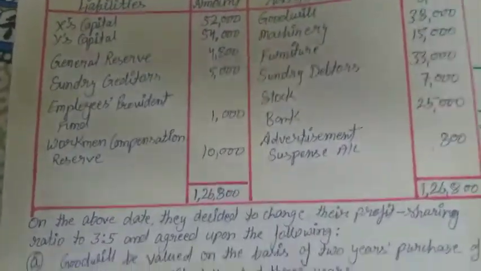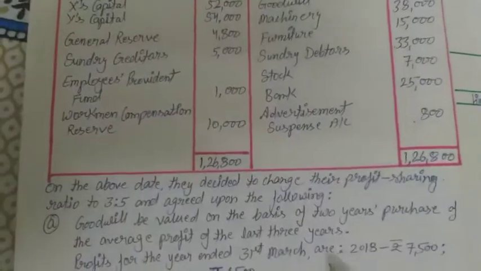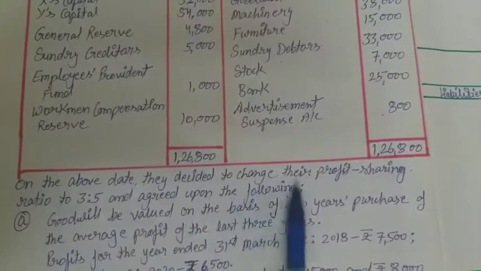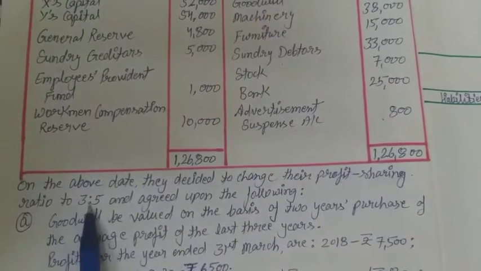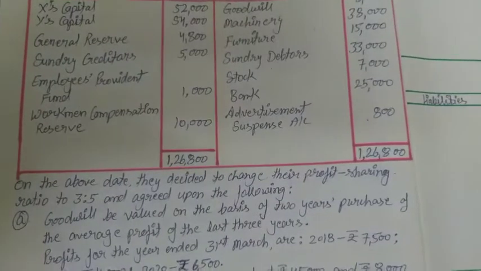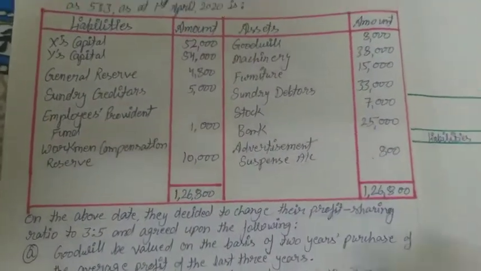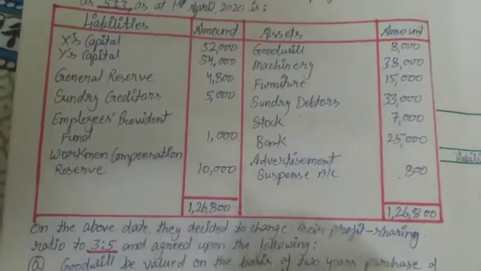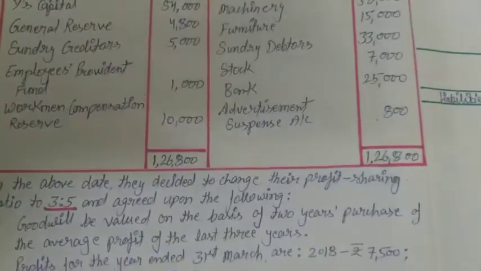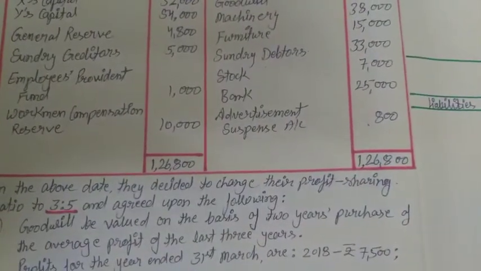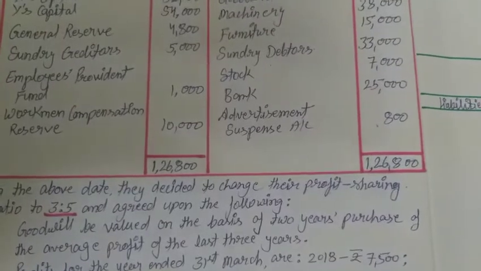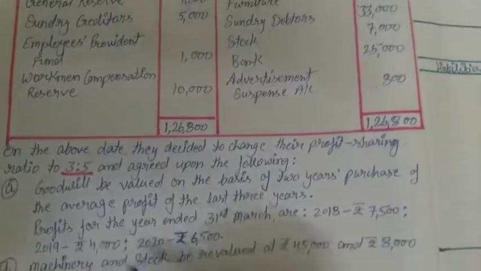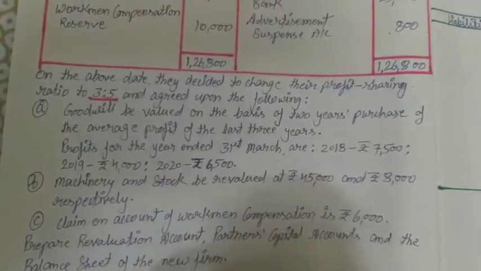Now some adjustments are also given. The adjustments are: on the above date, they decided to change their profit share ratio to 3:5. What is the old ratio? The old ratio is 5:3 and now they have changed it to 3:5. It will be the new profit share ratio among X and Y. And they agree upon the following adjustments below.